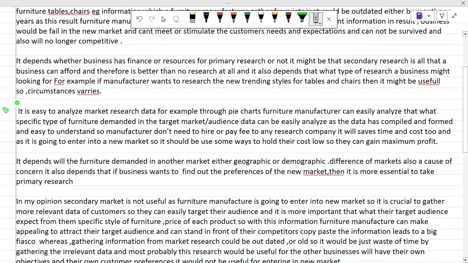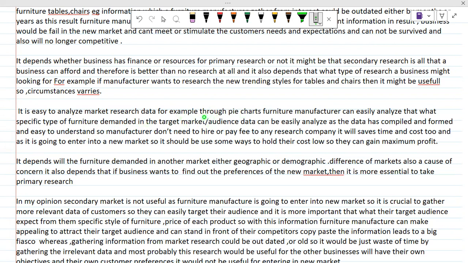After that, it is easy to analyze. So this is my second point, in which I am going to discuss the benefit of market research. It is easy to analyze market research data. In this, I am just saying that market research is very easy to analyze, so this is my knowledge point. For example, through pie charts, a furniture manufacturer can easily analyze what specific type of furniture is demanded in the target market.